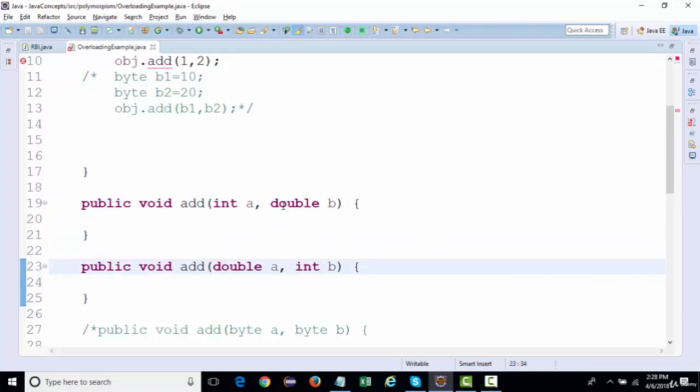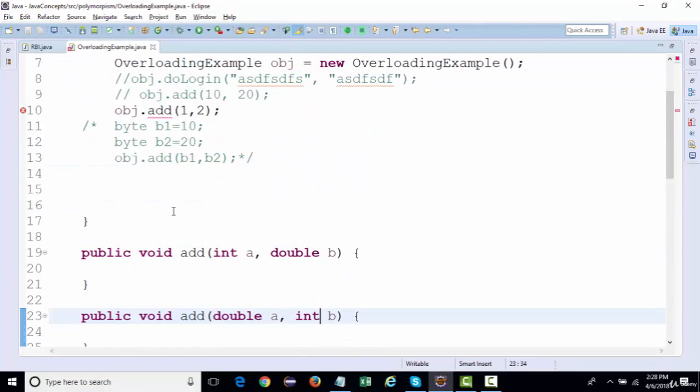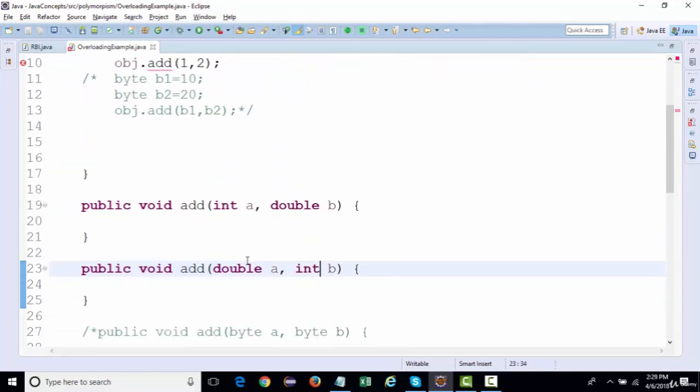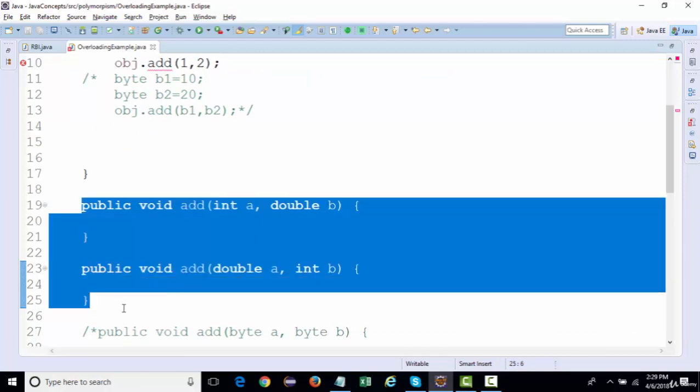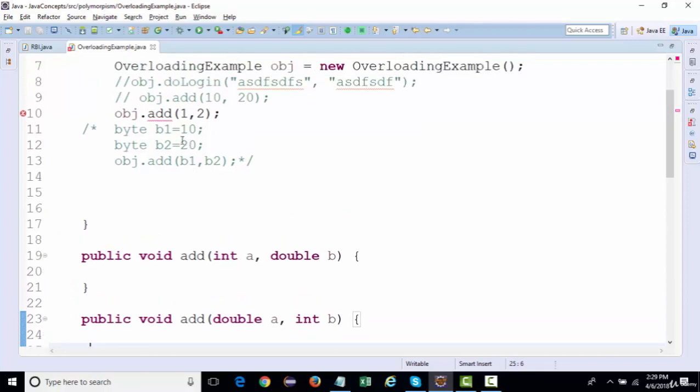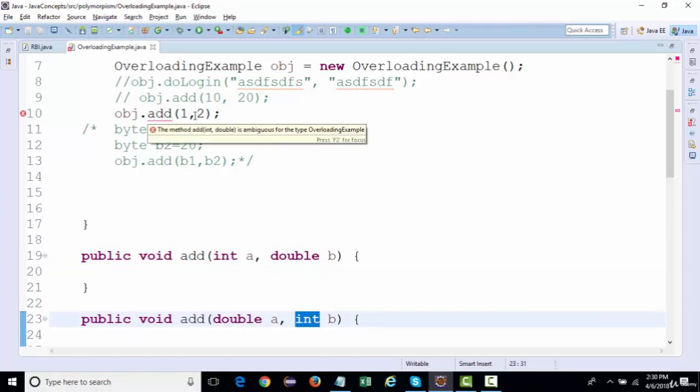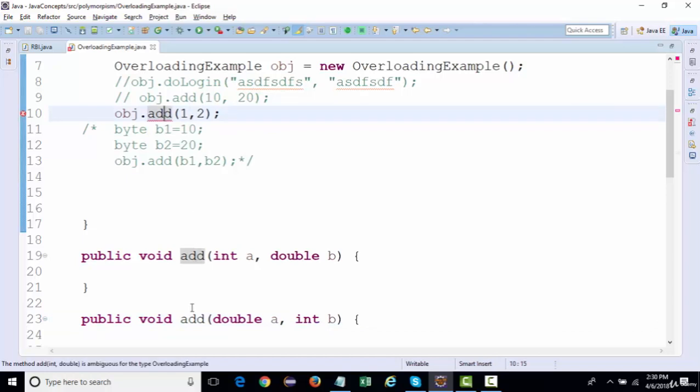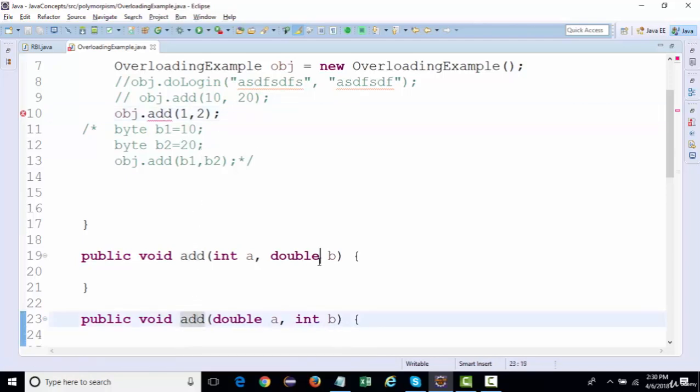Here the duplication is not there. See, it is allowing us to create these methods, but the error is coming at runtime. It is showing it as ambiguous, because when we call this method, it first looks for integer arguments, and both methods contain an integer argument. So the compiler is getting confused about where to pass these values, whether in this method or that method.